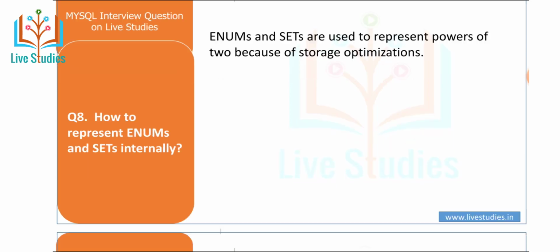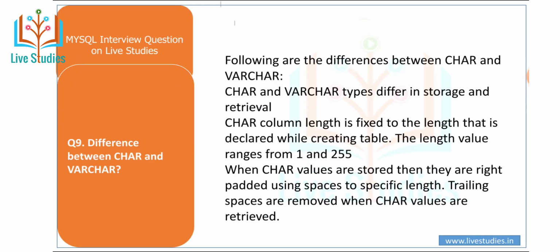What is the difference between char and varchar? Following are the differences between char and varchar. Char and varchar types differ in storage and retrieval. Char column length is fixed to the length that is declared while creating the table. The length value ranges from 1 to 255. When char values are stored, they are right padded using spaces to the specified length. The trailing spaces are removed when char values are retrieved.